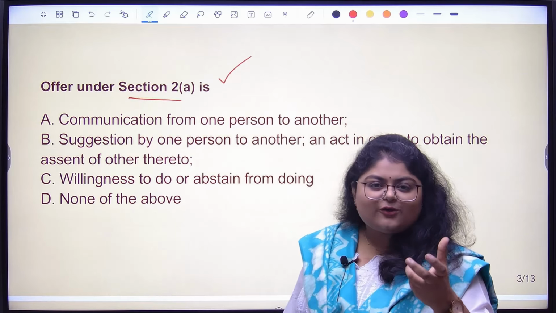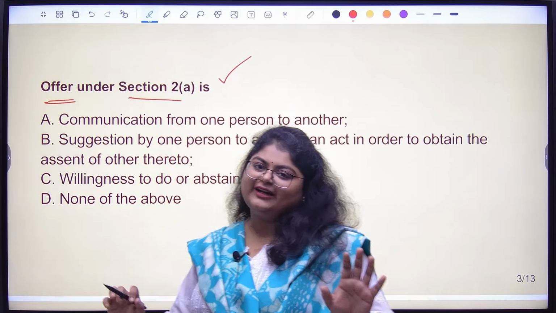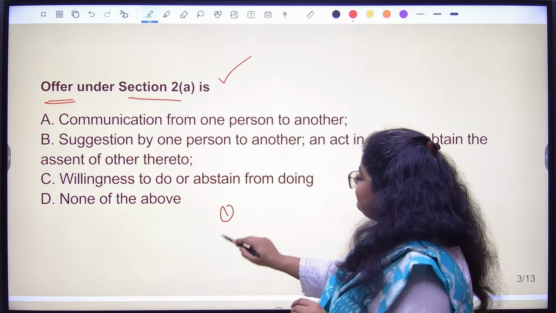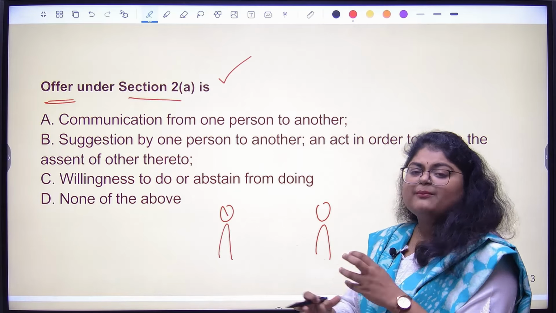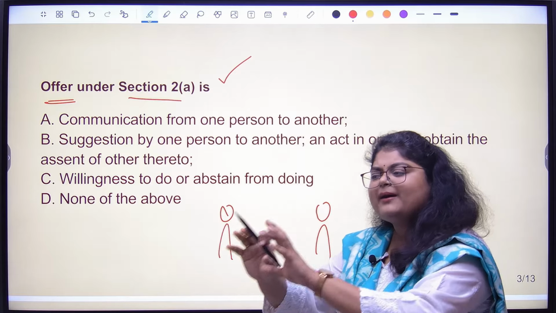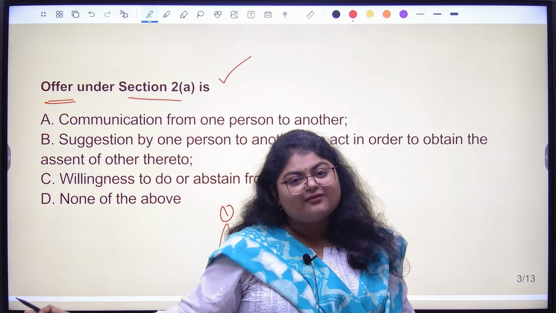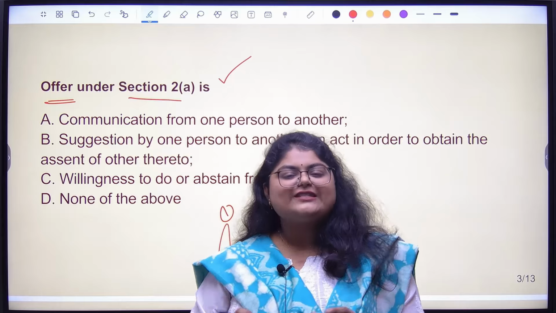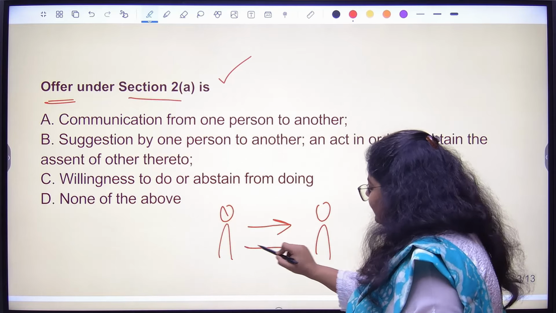Now moving on, the next question: offer under section 2(a) is dash. Now, what is an offer? An offer is the first step or the beginning step of a contract. For an offer, a minimum of 2 people are needed. Among these 2 people, some communication must be happening, and the communication should be about: I will do this, will you do that? I won't do this, is it okay with you? I will do this for this much amount of money. This sort of suggestion or communication should happen between these 2 people.